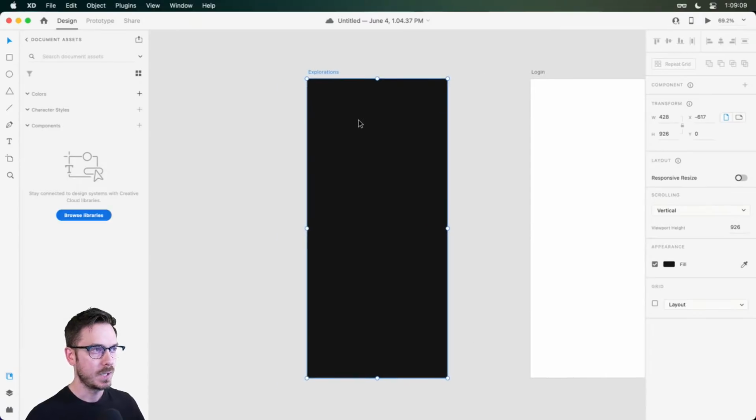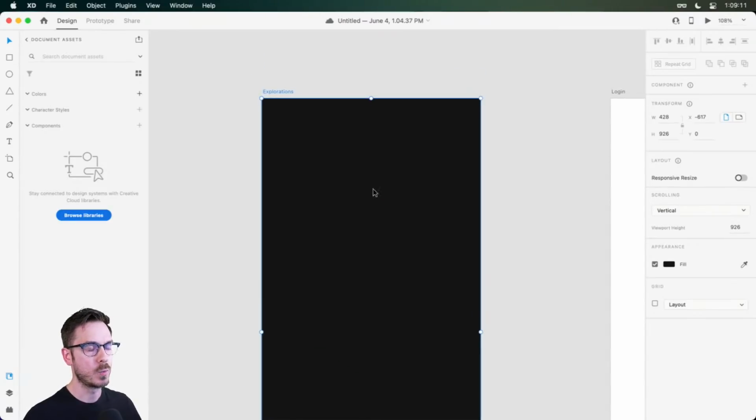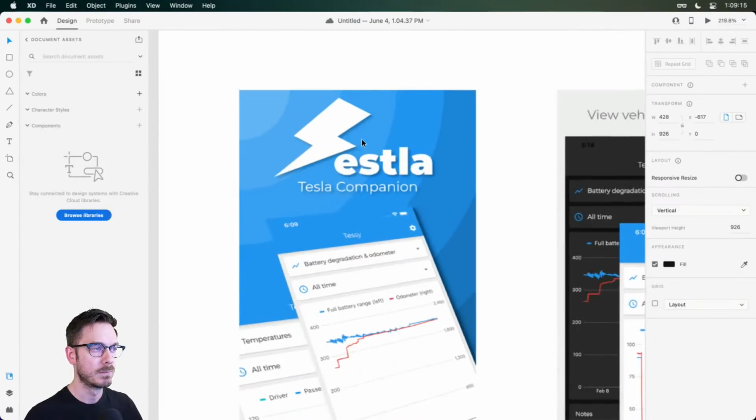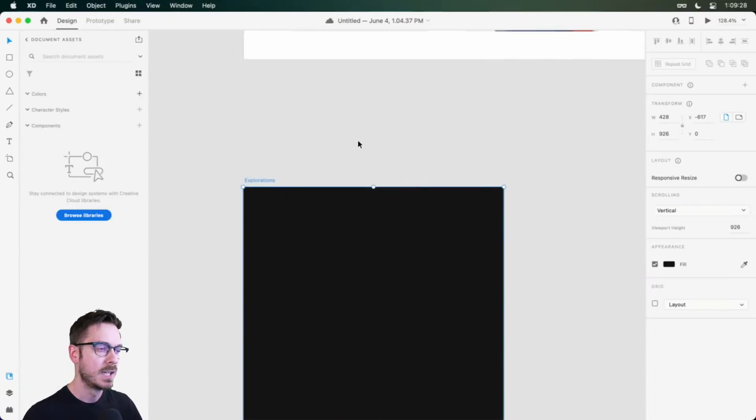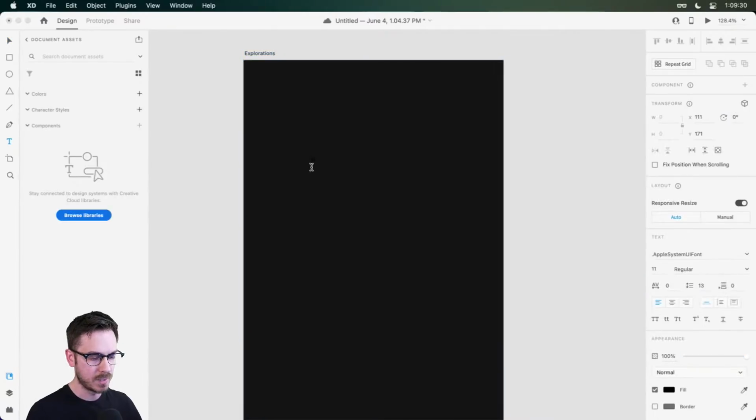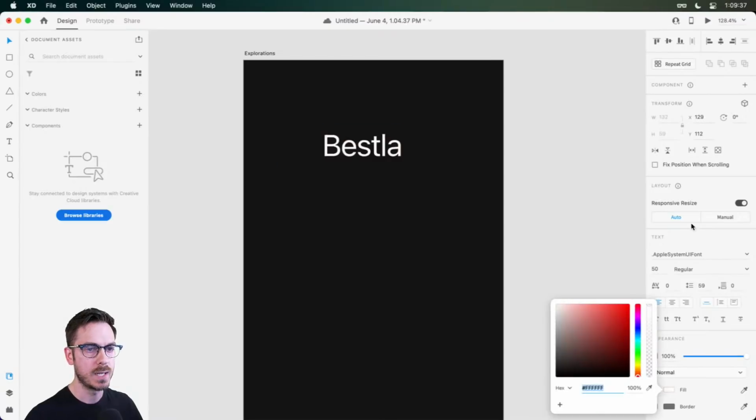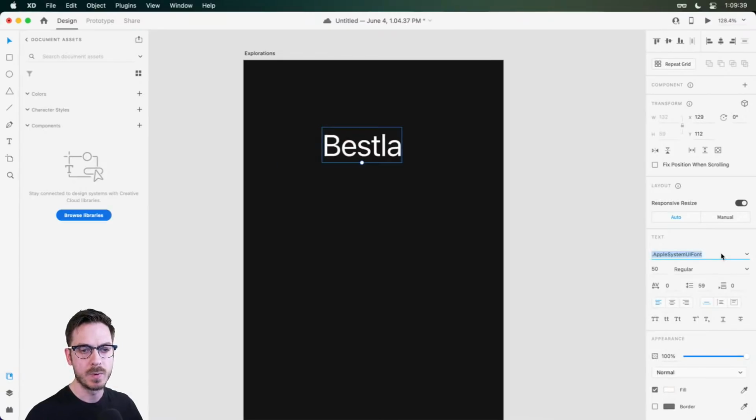All right, so what we want to do is we want to start with maybe the logo, right? You remember at the top here, it's clever. It's got a little lightning bolt. It's fun, but you may not know right away that it says Bestla, right? You might think, oh, Estla with a lightning bolt, or Lestla, right? Because it's lightning. So what we're going to do is we're going to type out something like Bestla. We're just going to use the entire word mark. Let's change this to white. And then we can start experimenting with some typefaces.